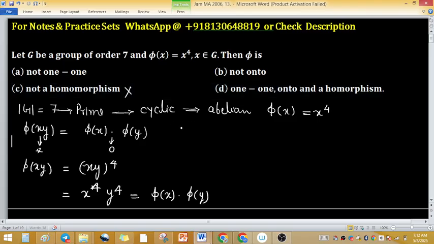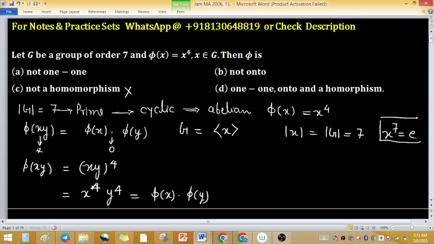Because the group is cyclic, it means the group is generated by some element, say x. If x is a generator, then the order of the generator and the order of the group are the same. We know this property, and it equals 7. So what does it mean? x raised to the power 7 equals identity. Before this, no power gives you identity.